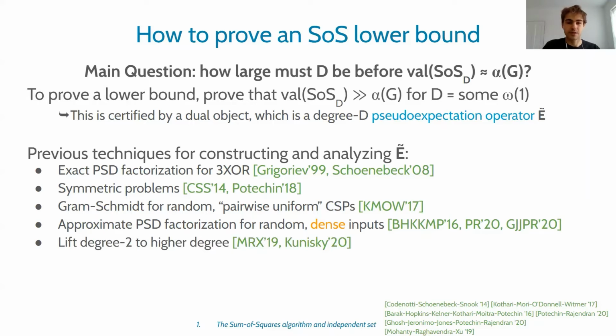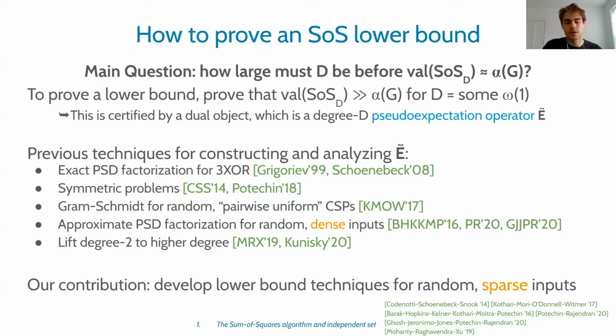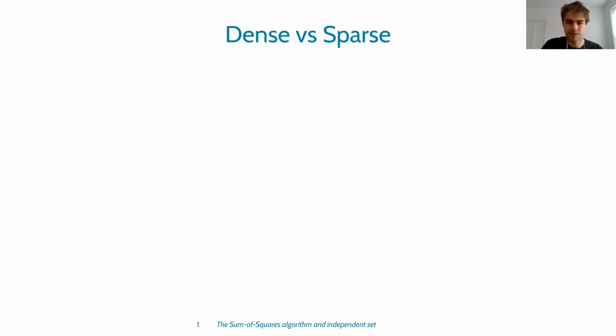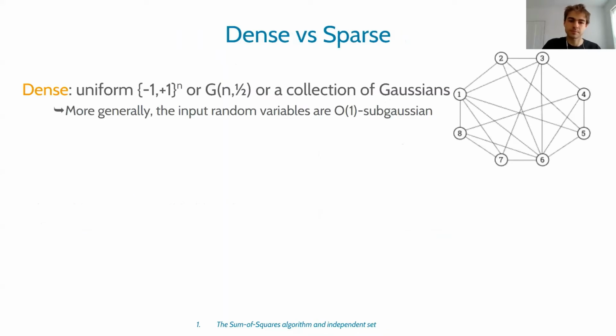And then finally, there's another line of work that works on lifting the degree 2 sum of squares solutions to a higher degree. So our contribution is we work on lower bound techniques for random sparse inputs. And in particular, we extend this approximate PSD factorization technique. So we work on random inputs and they are sparse. So let me clarify exactly what dense and sparse mean.